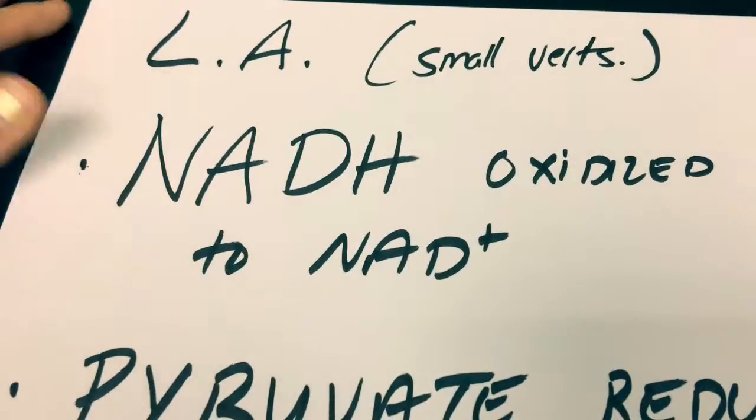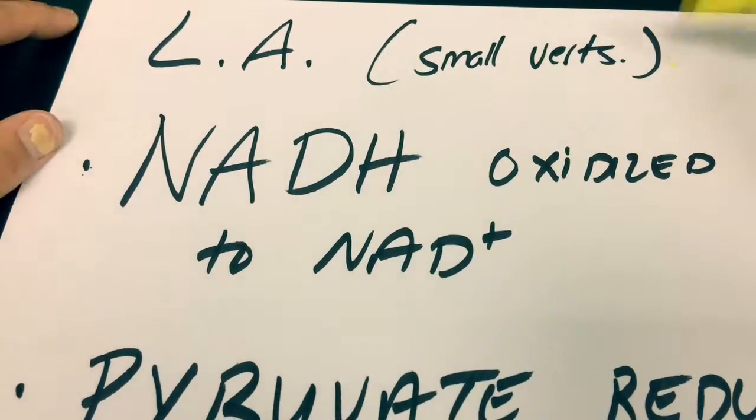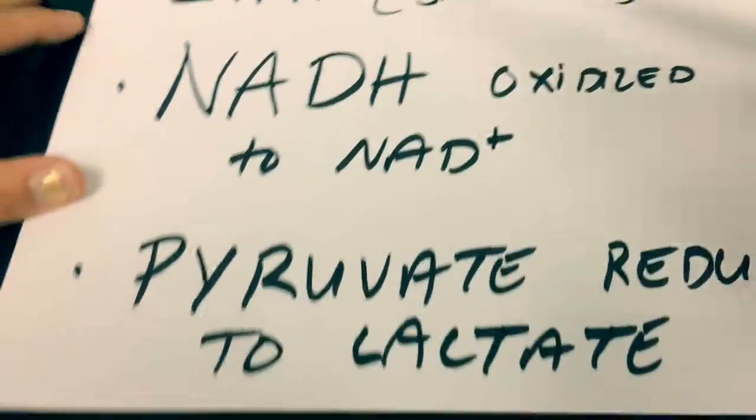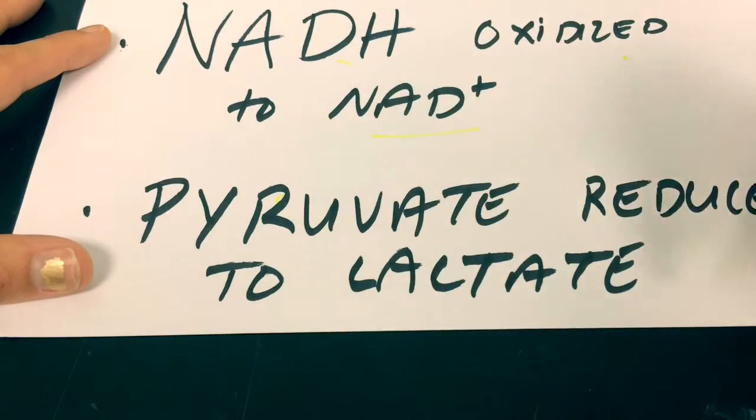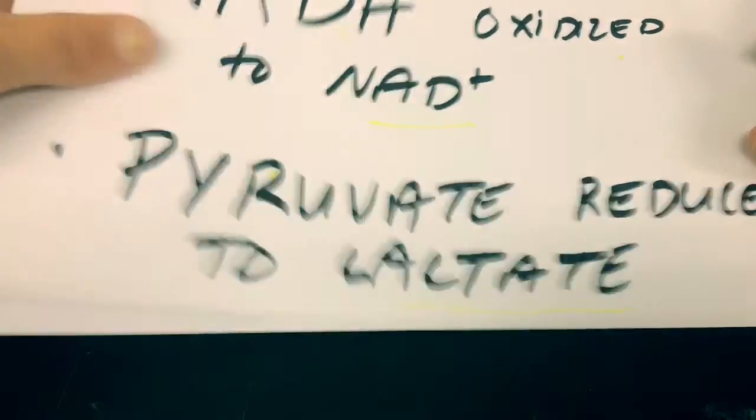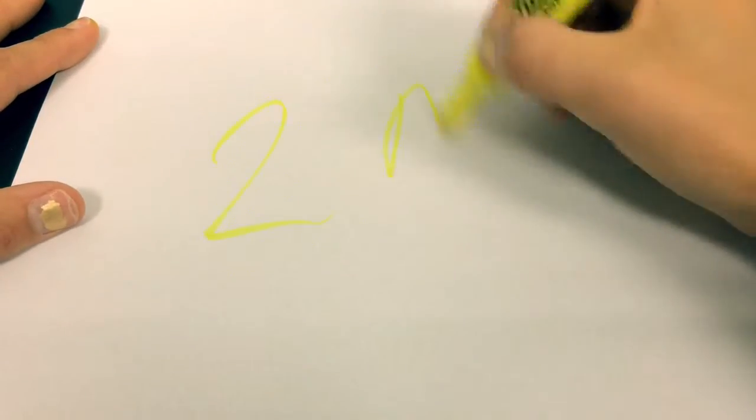In lactic acid fermentation, again, we'll see this in us, and we'll see it in other small vertebrates. NADH is oxidized, of course, to NAD+, and our pyruvate is reduced to lactate, which will then create our lactic acid. So again, the most important takeaway you need to have from fermentation is that there is only 2 ATP generated in this process.